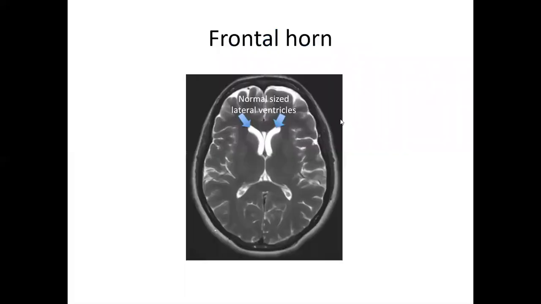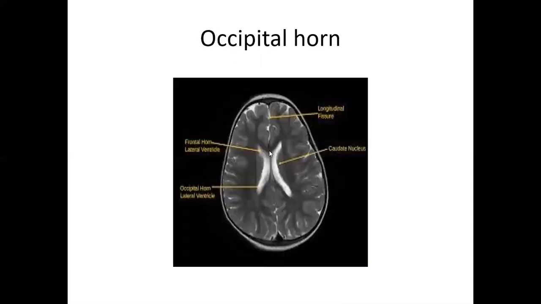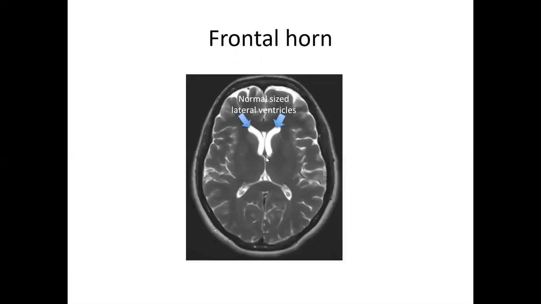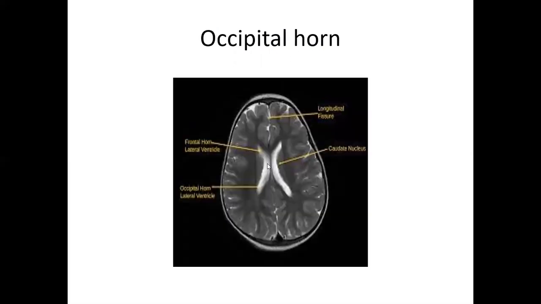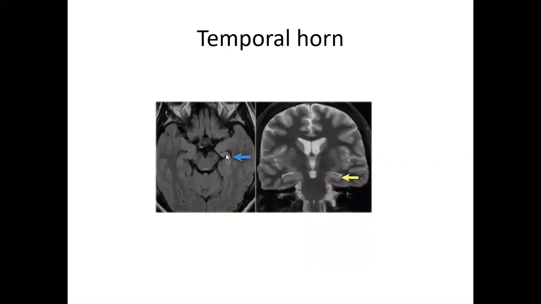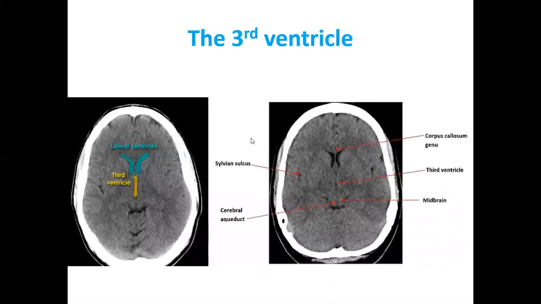Here, these are the normal sized lateral ventricles with frontal horn, occipital horn, and the third ventricle, the narrowest part. This is the interventricular foramen, foramen of Monro. This is again the frontal horn, occipital horn, and the temporal horn. This is the third ventricle, as I told, the narrowest part, with the lateral ventricles.